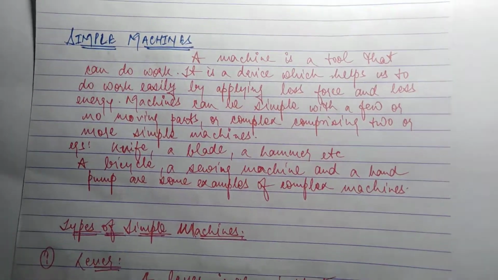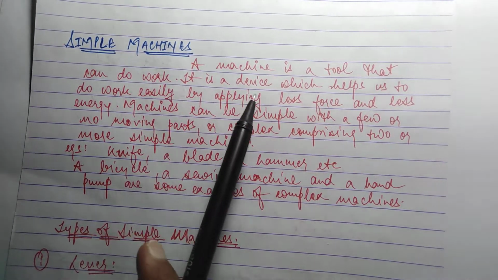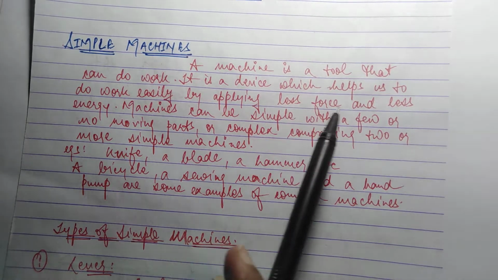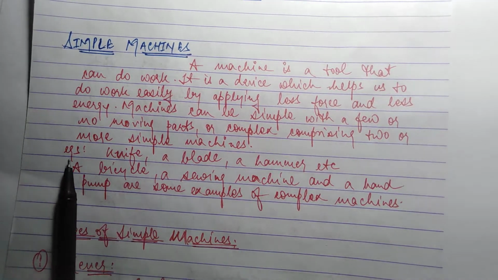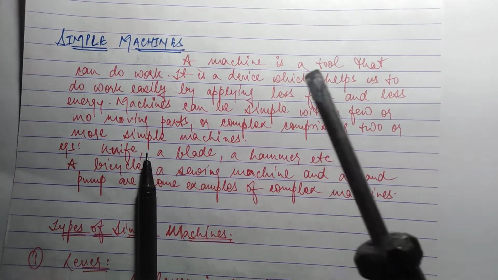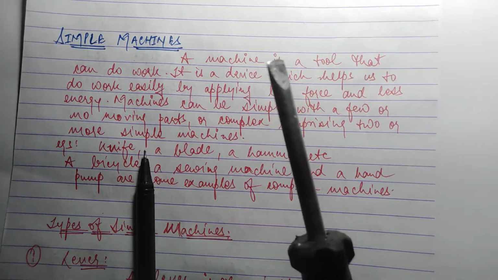Now, what are machines? A machine is a tool that can do work. It is a device which helps us to do work easily by applying less force and less energy. Suppose that if I take this and I have to open any nut, I will apply little force and the nut will get open.